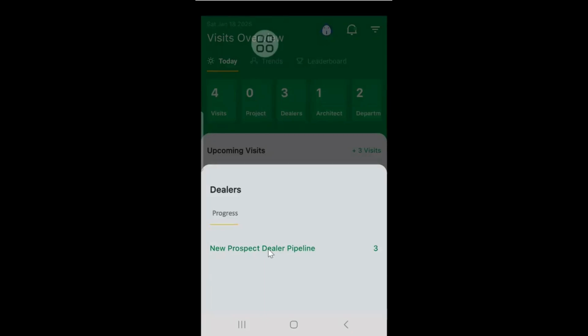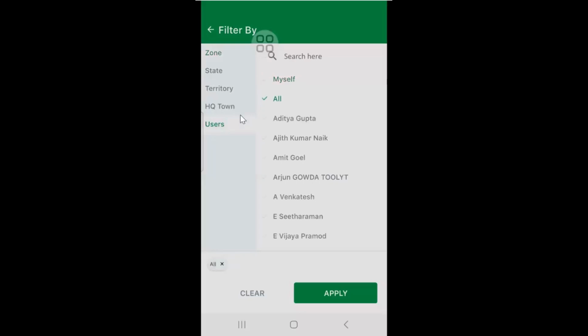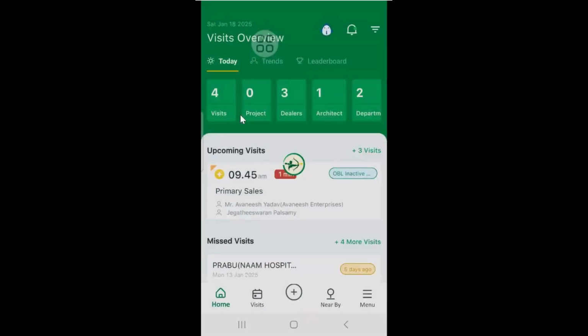Yes, sir, visible. Okay, so here I have only three new prospect dealers. What I'm going to do is select all from the top and see what kind of dealers there are. Because I'm maybe a branch manager, the dealers mapped with me are only three or zero.